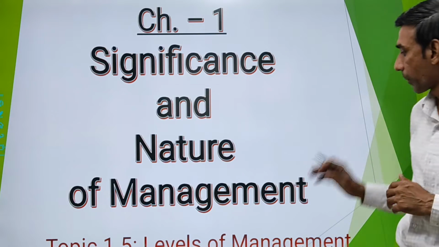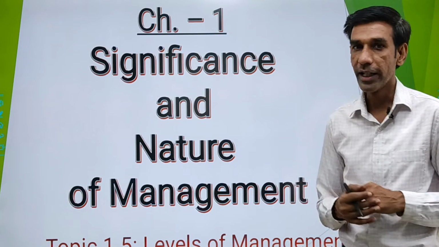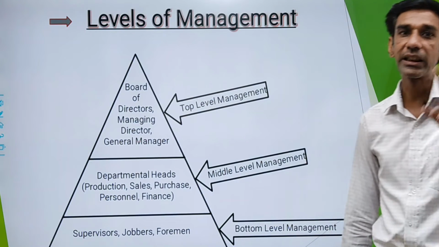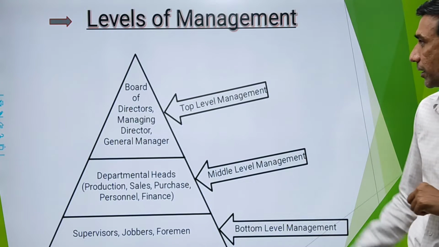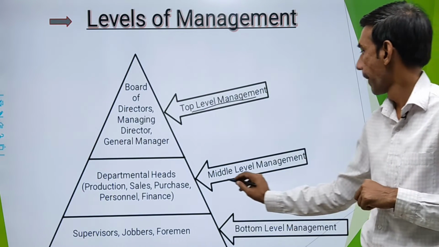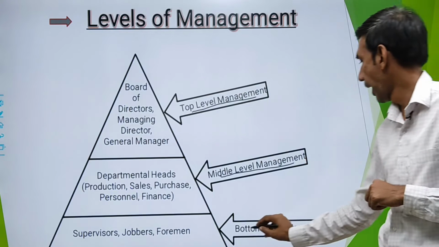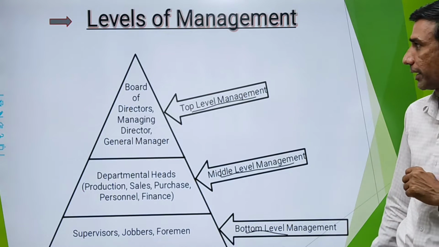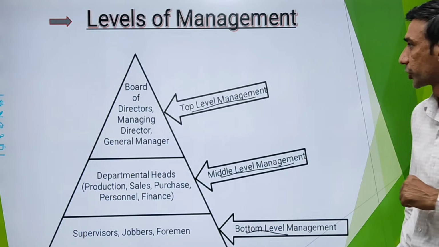So coming back to our topic, levels of management. In business, there are normally 3 levels of management. Top level, as you can see, top level, middle level, and bottom level. So there are 3 levels of management generally in any organization.